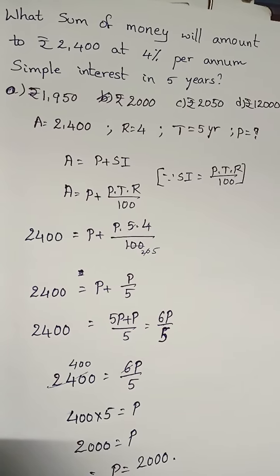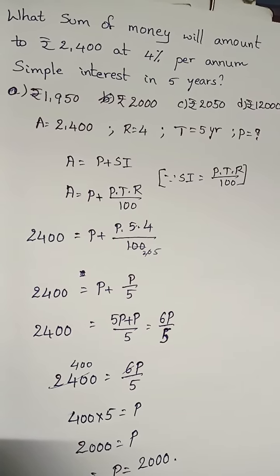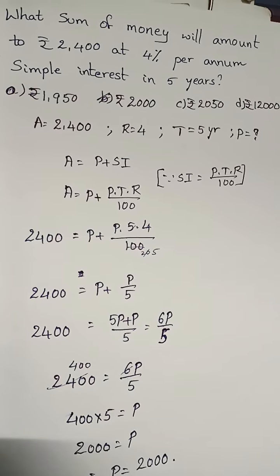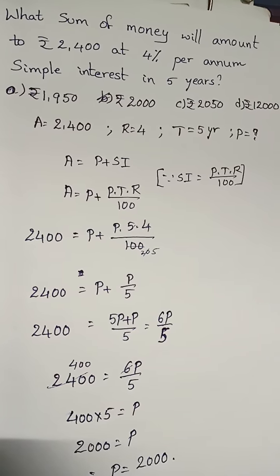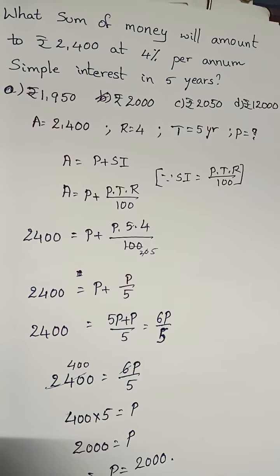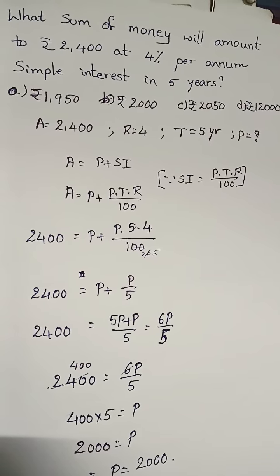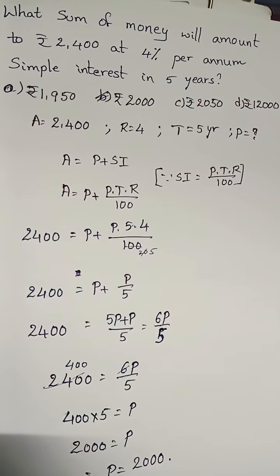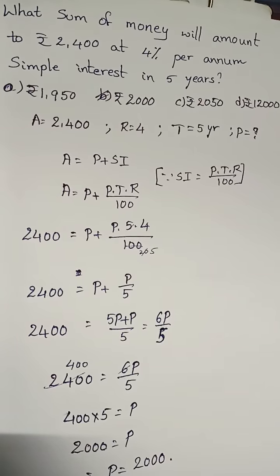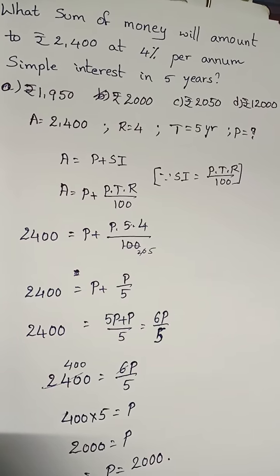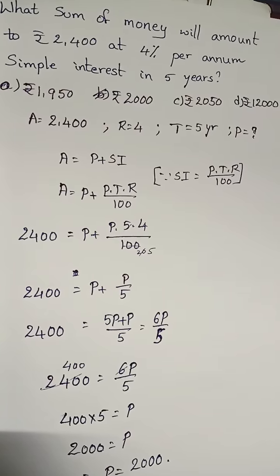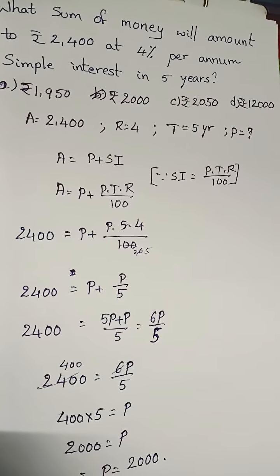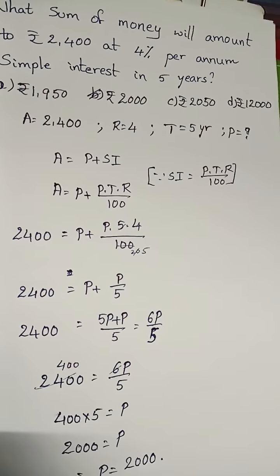Now substitute those values. So 2400 is equal to P plus P into 5 into 4 by 100. Now cancel: 5 20s are 100 and 4 5s are 20. 2400 is equal to P plus P by 5. 2400 is equal to 5 into P, 5P plus P by 5. So 6P by 5. Now cancel 6 and 24. 6 4s are 24. So 400 is equal to P by 5.